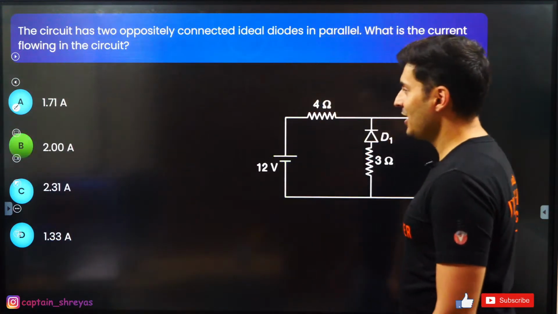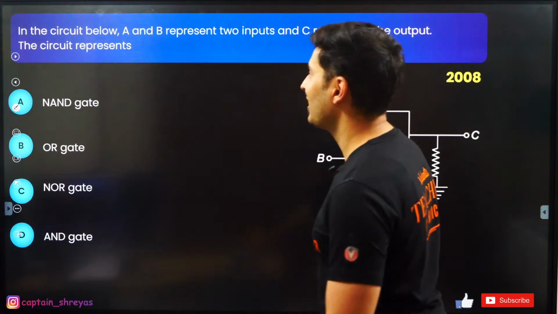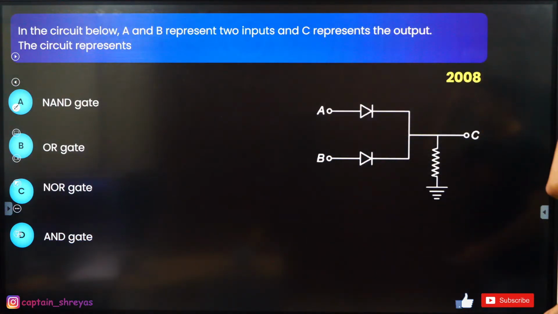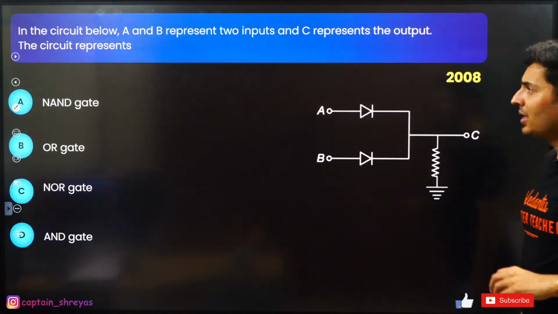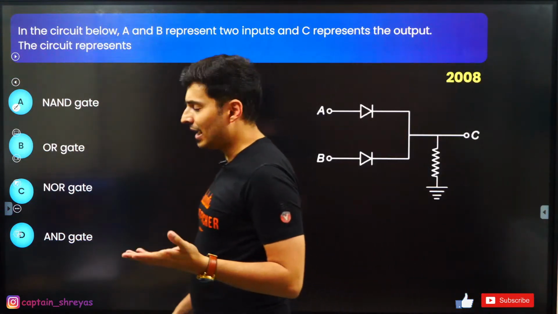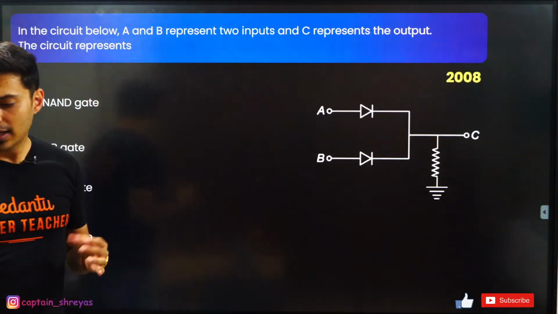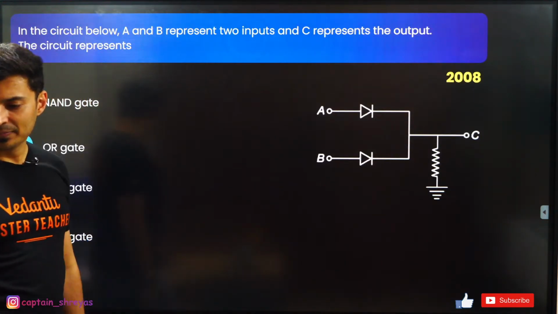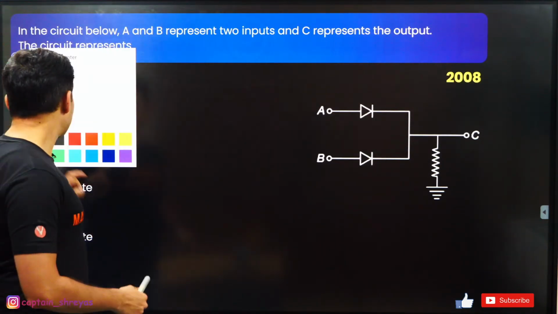Yes, very nice. Moving on to the next question coming up on your screen. In the circuit below, A and B represent input, C represents the output. The circuit represents NAND, NOR, or AND? Wow, let's see. Harshita, welcome. Good evening. Okay, interesting question.